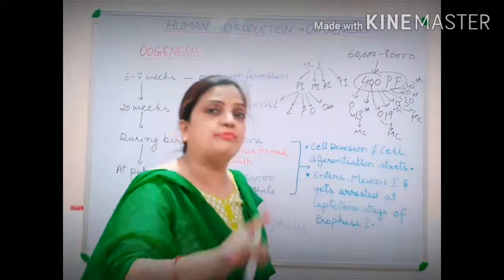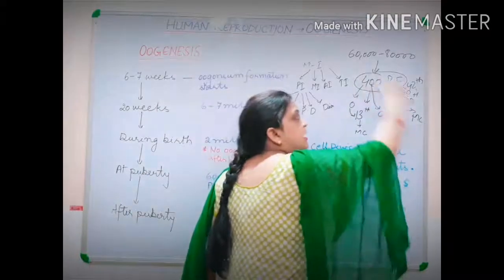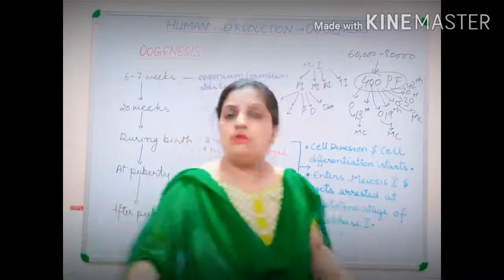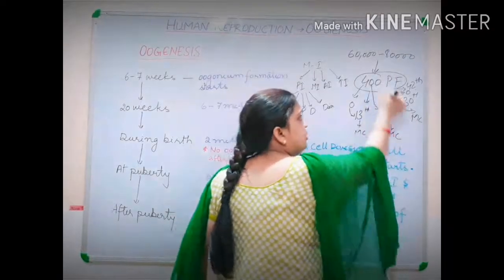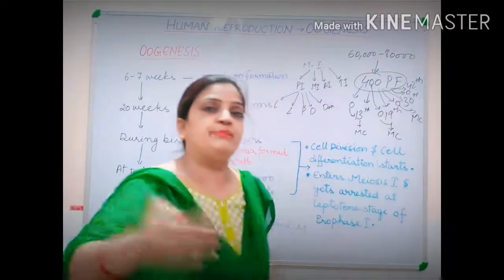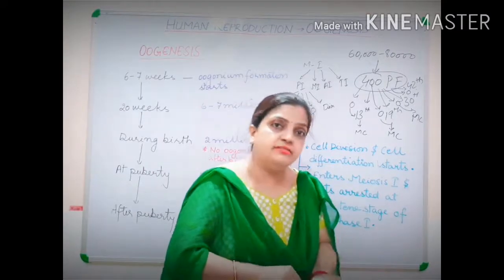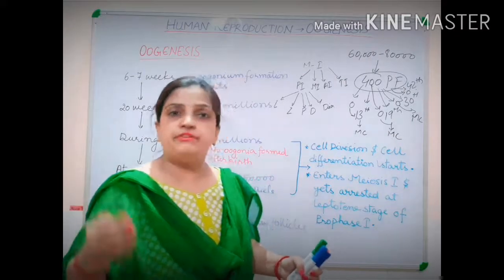From these 400 primary follicles, one by one, throughout the whole reproductive life period, your follicles will be taken and proceeded forward for the menstrual cycle, for the menstrual period.